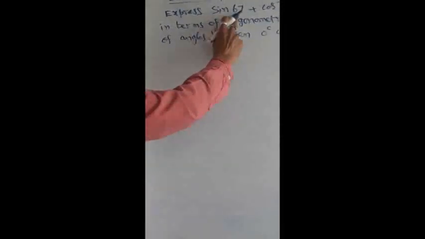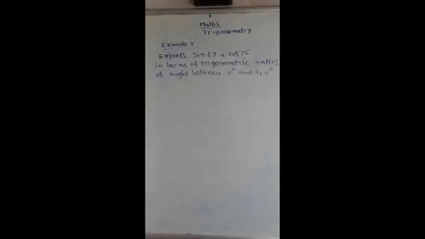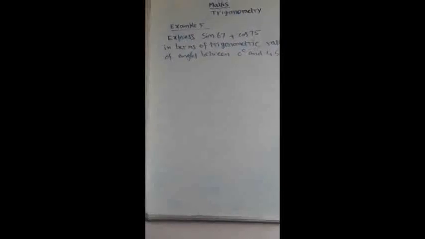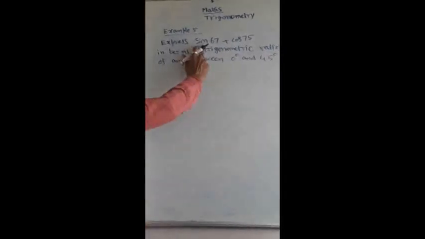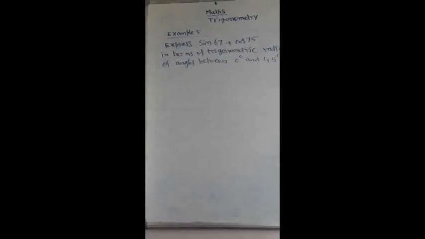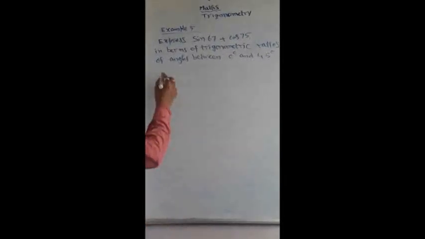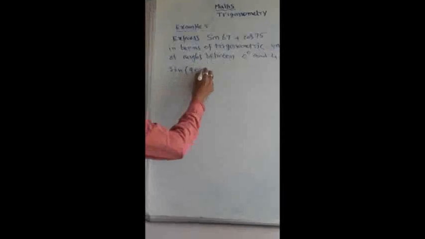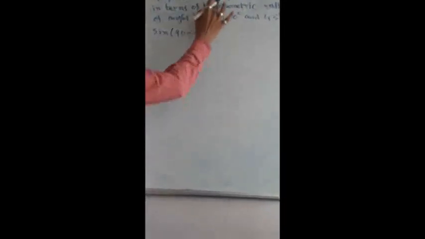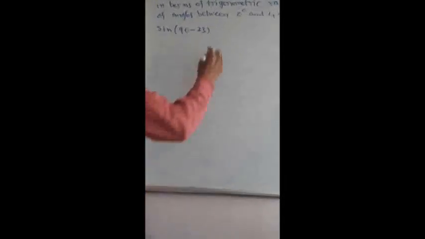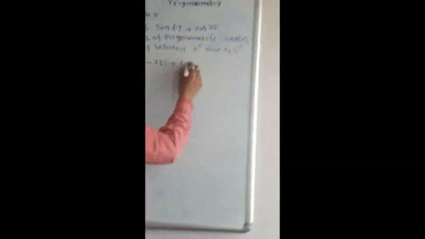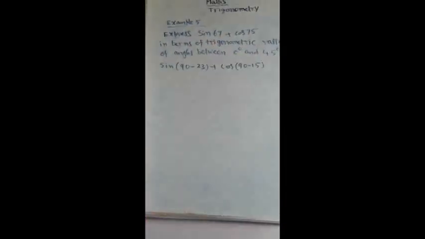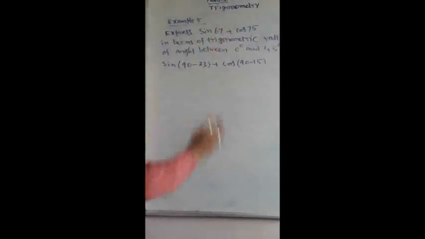See here they have given sin 67 plus cos 75, but we have to make this angle between 0 and 45. How to do it? They are asking us to reduce that angle. We already know that for sin 67, we can write it as 90 minus, how much will come? 23, isn't it? So I can write sin of 90 minus 23. If you subtract 23 from 90, you will get 67. Similarly, cos 75 I can write as 90 minus 15, isn't it? If you subtract 15 from 90, you will get 75.